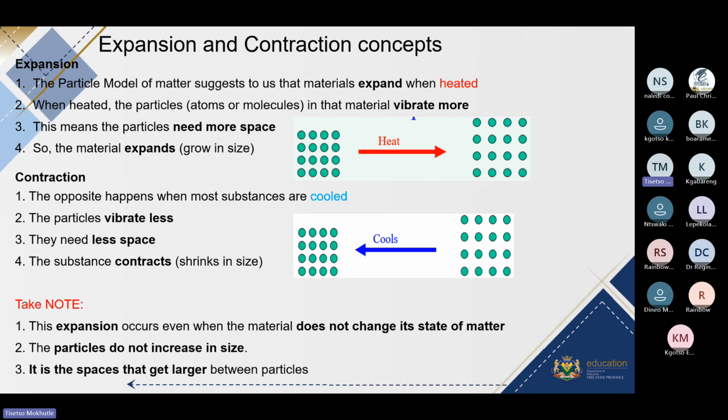Or we can say differently, the spaces between the particles increase if you heat a material. That's exactly what happened there.